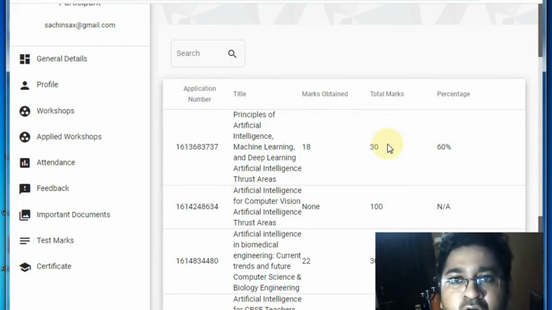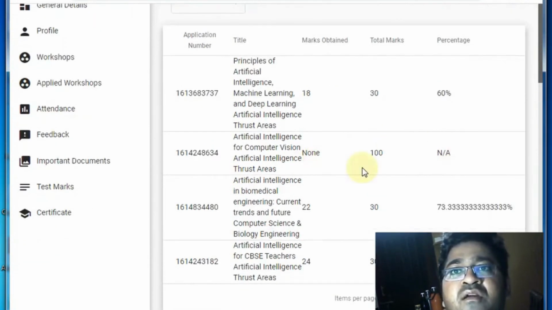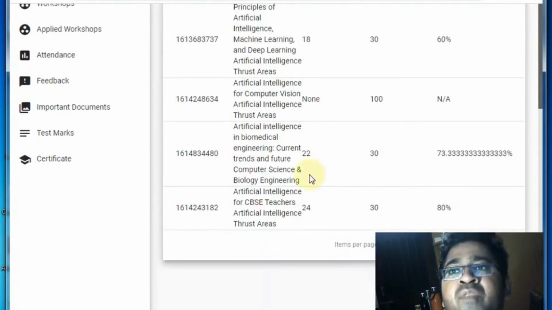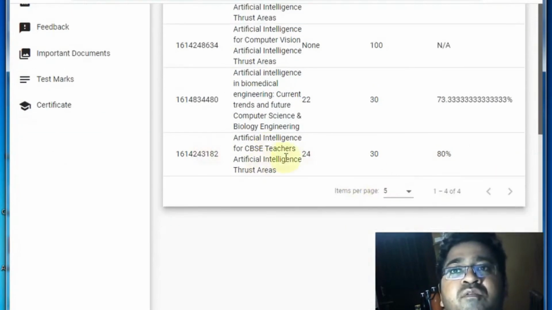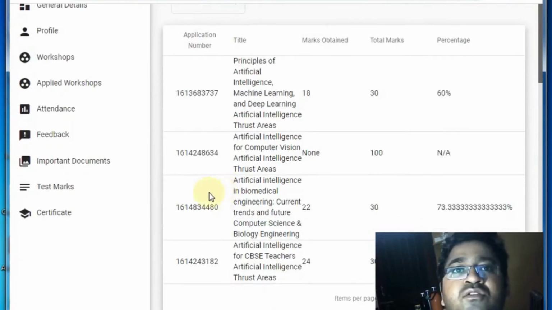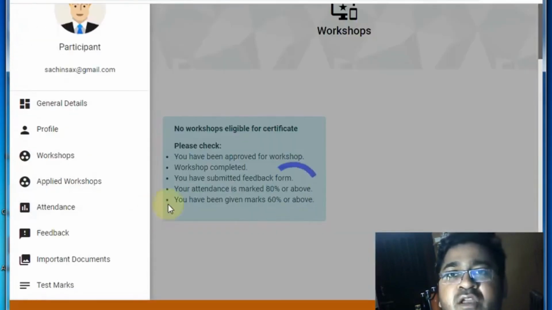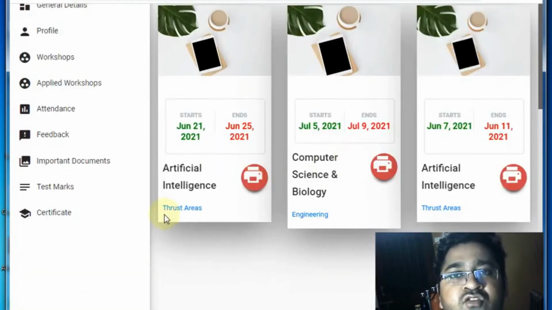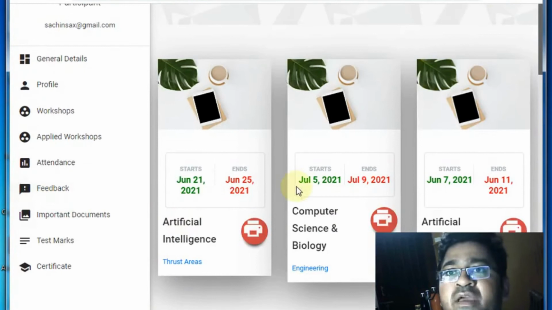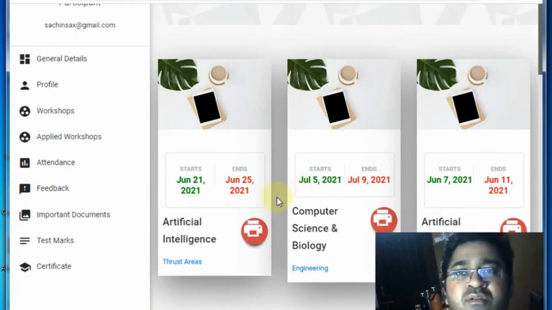In the examinations they usually use a Google form, or sometimes their own portal, and the questions are not going to be searchable on Google. Because it is an online question paper, if you search these questions on a web search engine, I'm 100% sure that you are not going to find them. Let's move to the certificate section.